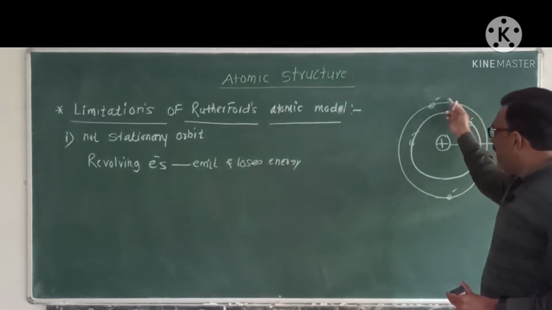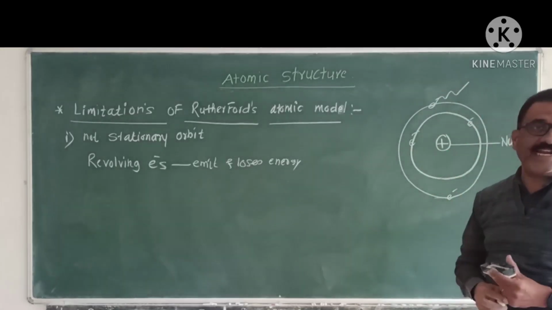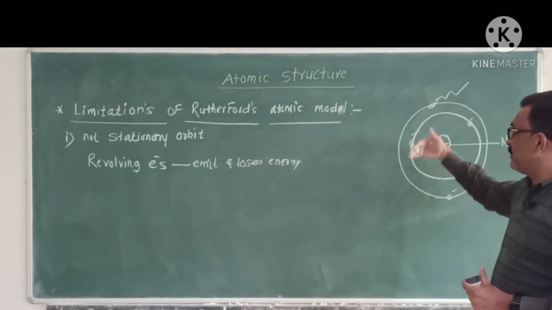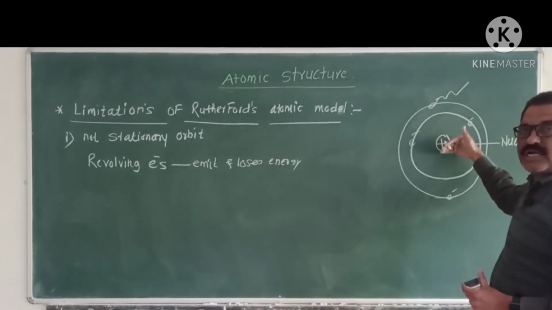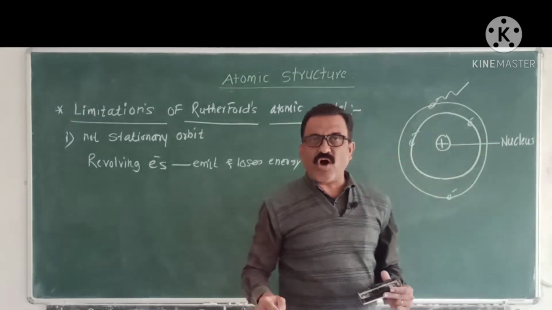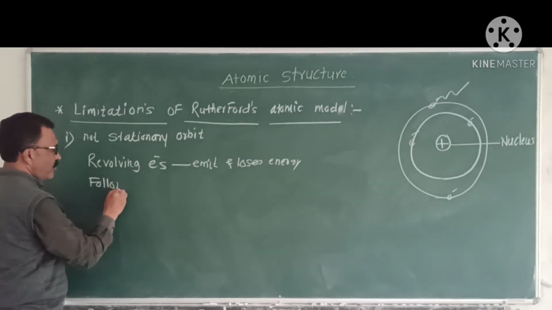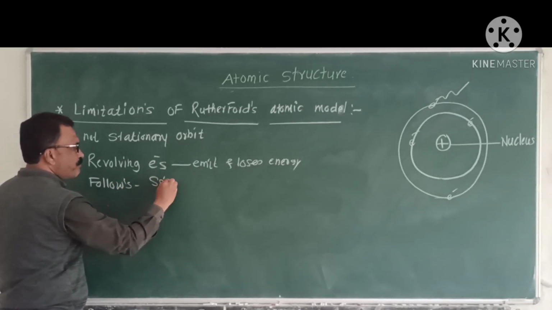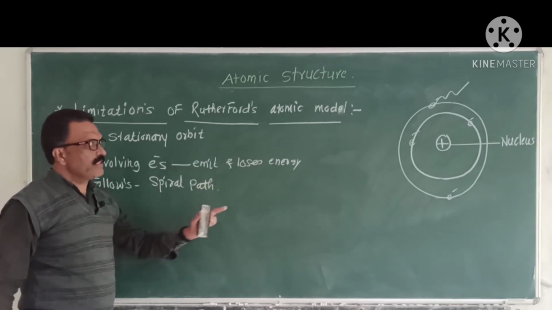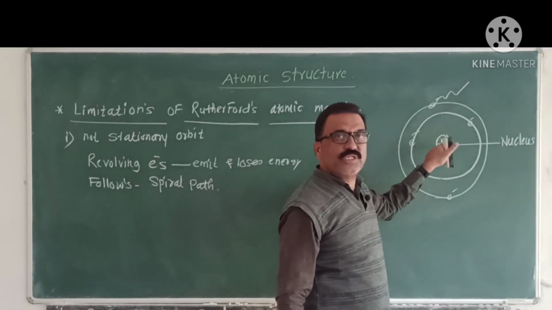That is, the electron follows a spiral path, and finally these revolving electrons fall into the nucleus.